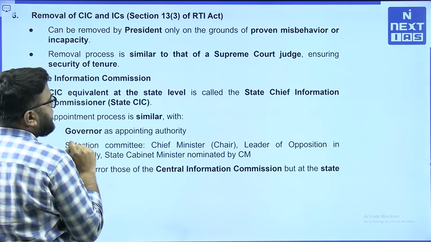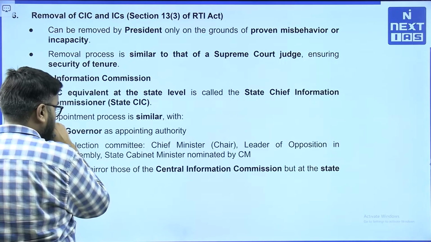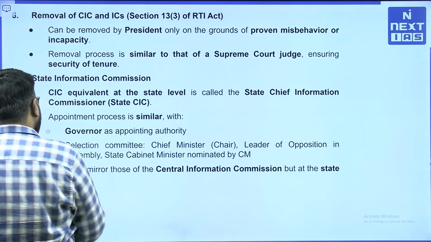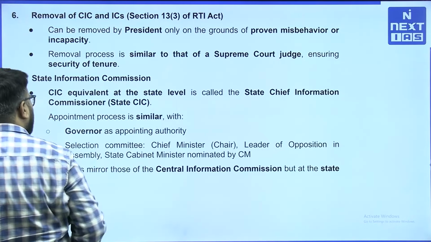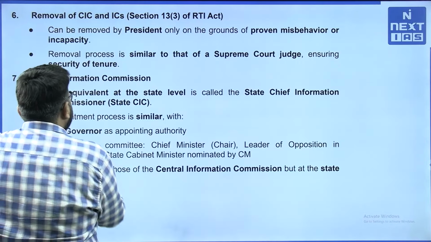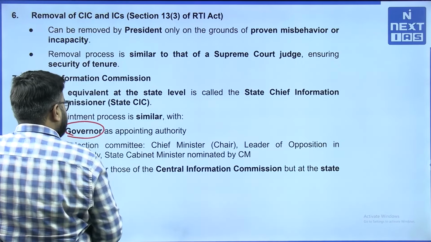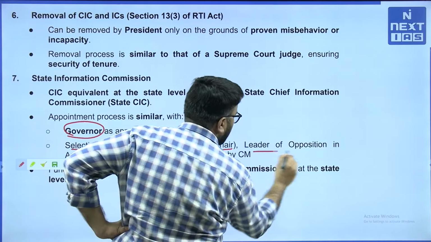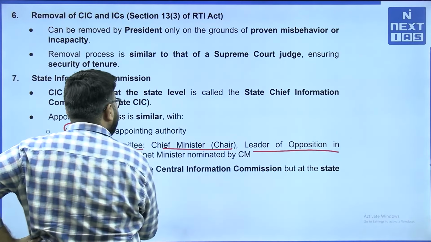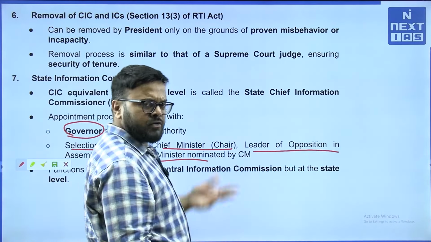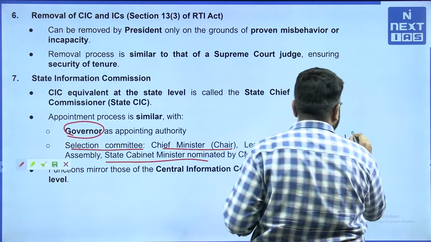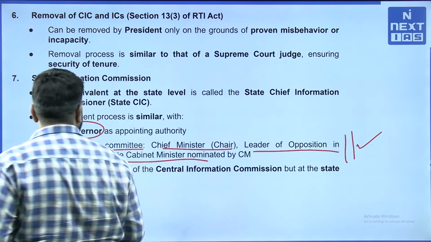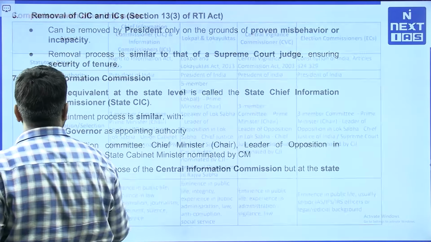CIC equivalent at the state level is called State Chief Information Commissioner. State CIC appointment process is very similar. You can see clearly the appointment process. Governor is appointing authority similar to President. Selection committee here is important, like Chief Minister as chair, leader of opposition in assembly, and State Cabinet Minister nominated by CM. So, it is very similar at the state level. So, actually it functions mirror those of the Central Information Commission.